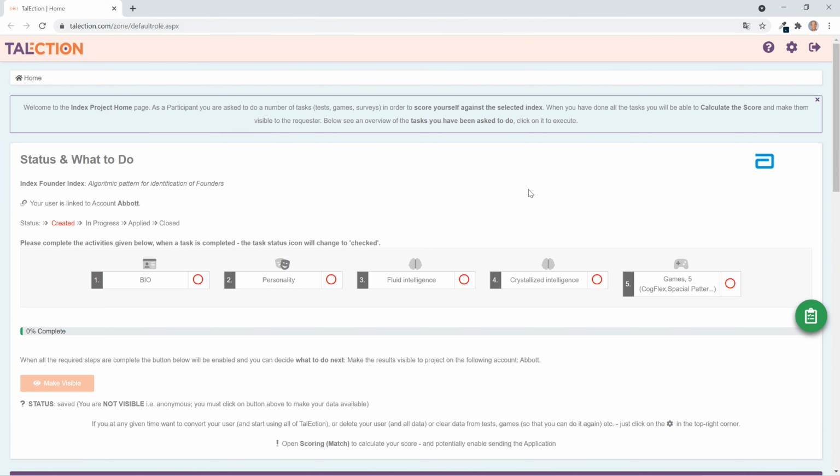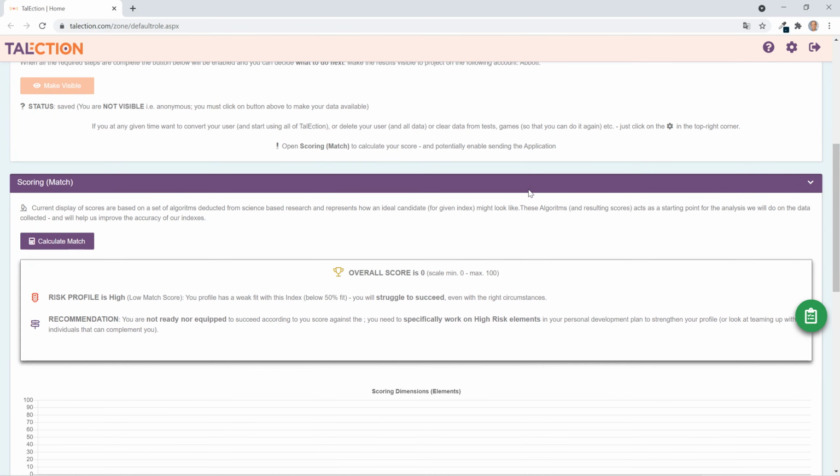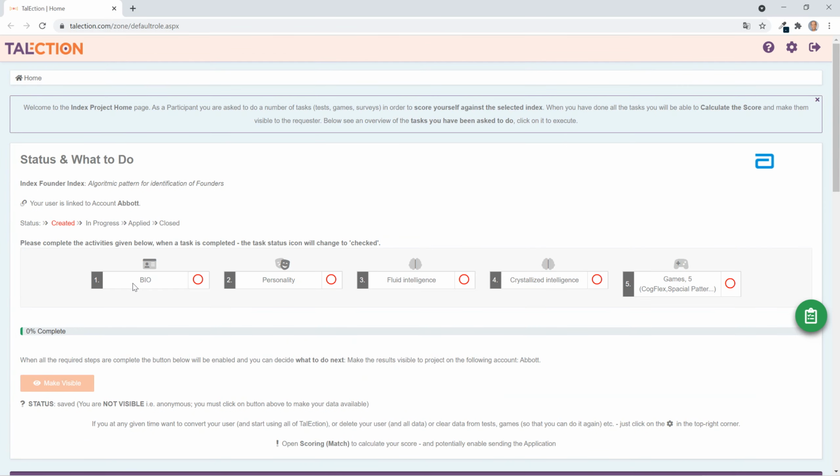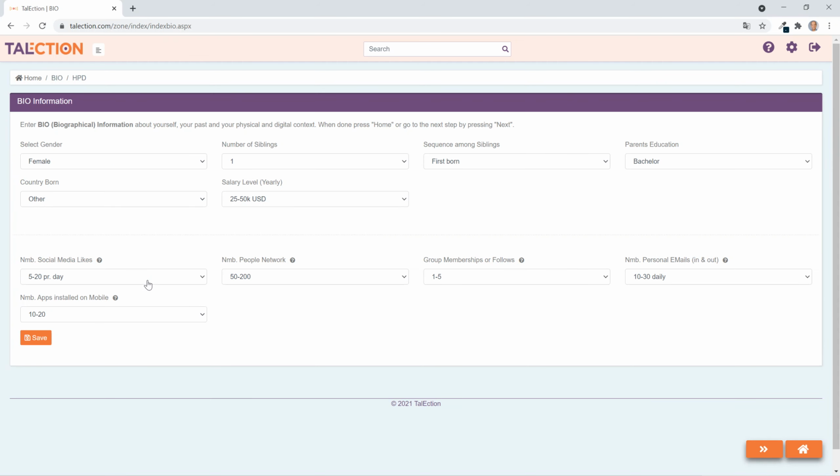Having pressed that link, you will be taken into telection and you will be presented with the 5 activities that you have been asked to do. You start off by pressing Bio, which is basically registering some basic information about you, your gender, number of siblings, and some other information. Some of it is directly used in the study. Others are attributes that we are researching on to see if there is a link between those and what you are looking for.